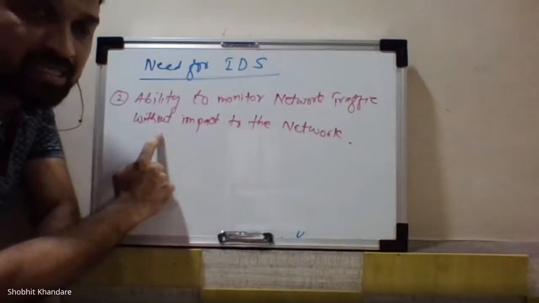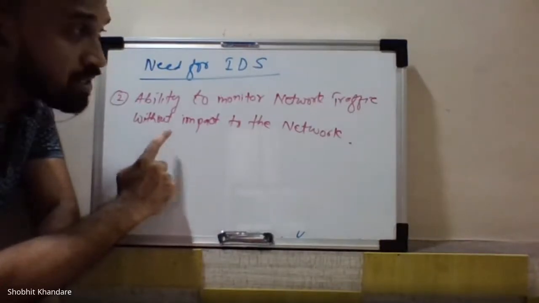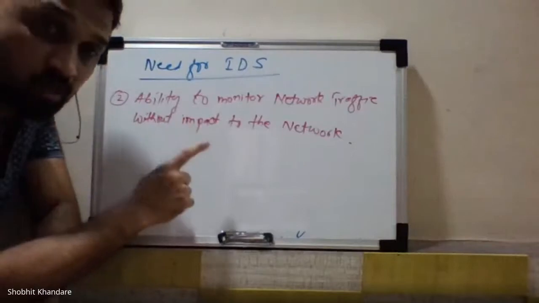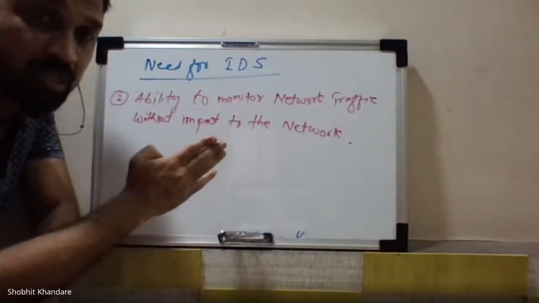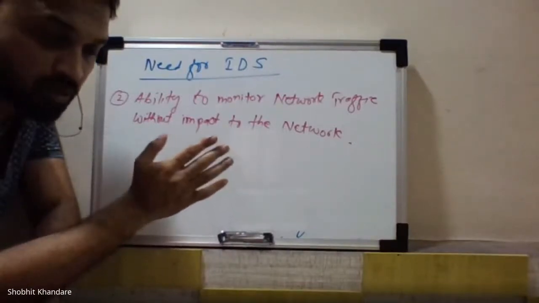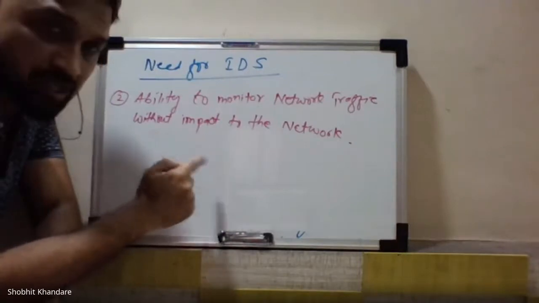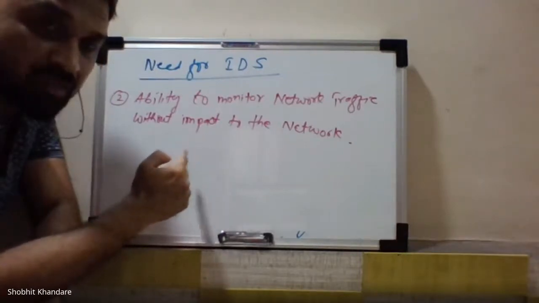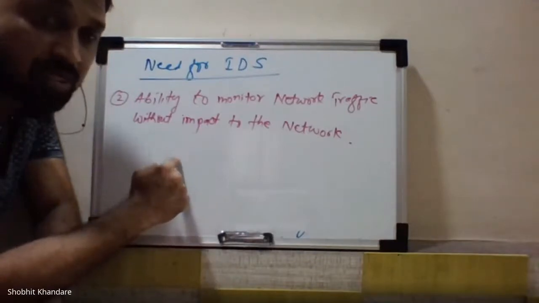Now, when you use this IDS system, it will not only monitor the traffic, but it will also check which packets are normal and which packets are because of the intruder. So in the secure gateway, these packets which are moving are also monitored by the IDS system.